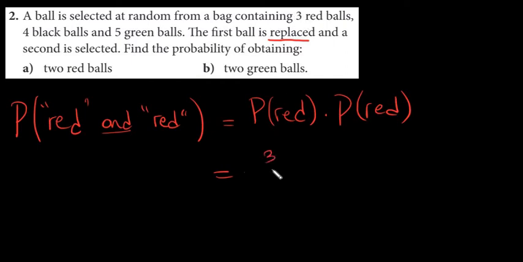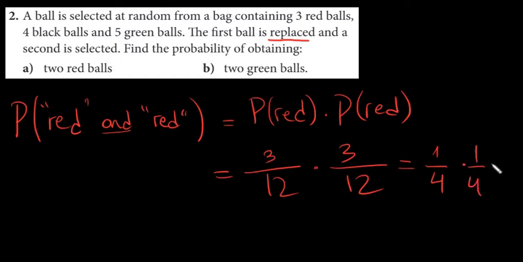We have 3 red balls over the total number of balls, 3 plus 4 plus 5, 12. So 3 over 12 times 3 over 12. We can simplify 3 over 12 to 1 over 4, dividing both numerator and the denominator by 3, and this is also 1 over 4. So the answer is 1 over 16. The probability of obtaining 2 red balls is 1 over 16.